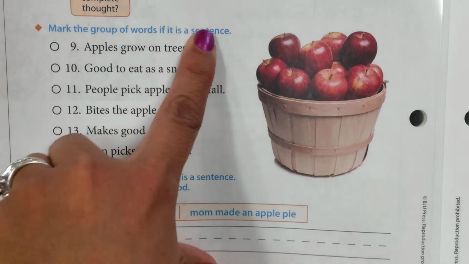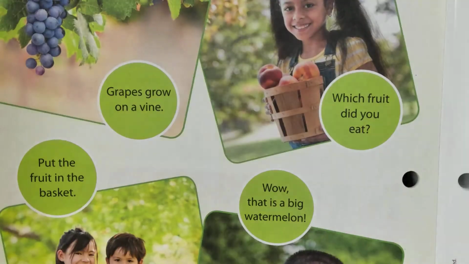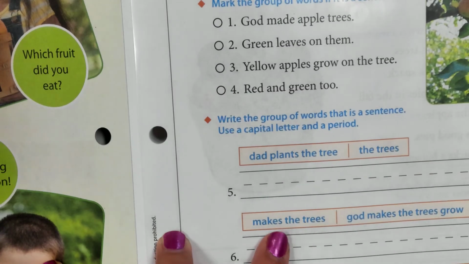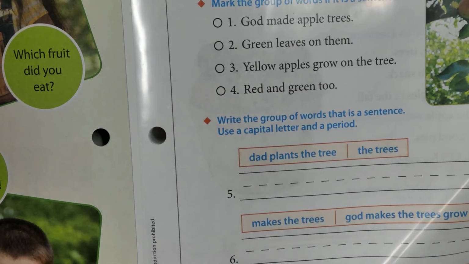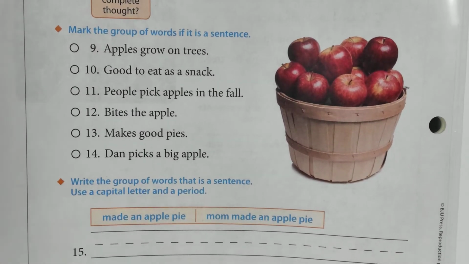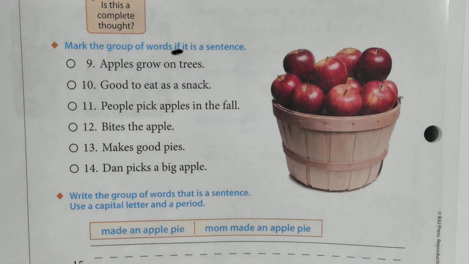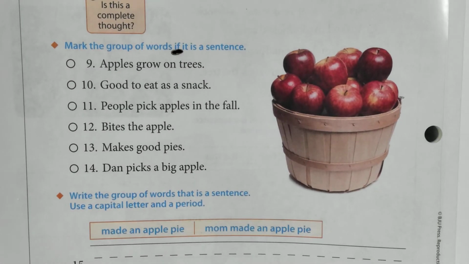It says mark the group of words if it is a sentence. So the same thing that we did kind of over here, where we decided which one is a complete sentence or not, you're going to do the same thing here. It says mark the group of words if it is a sentence. Clue word there is if. You might have a sentence, you might not have a sentence.